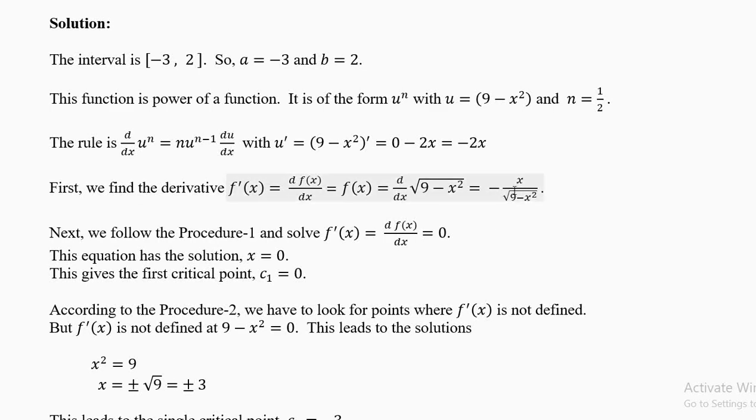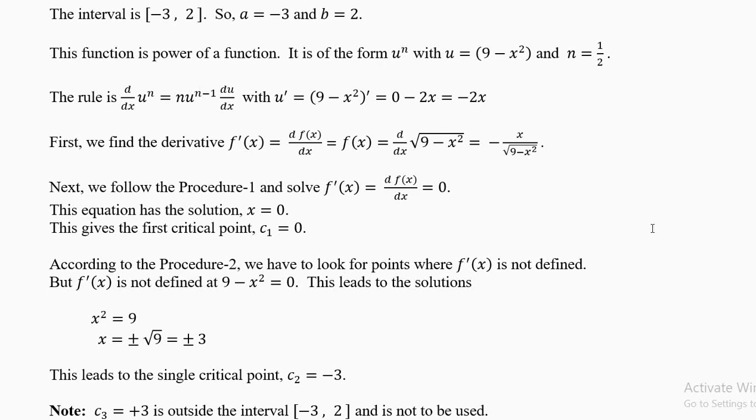So the derivative is minus x divided by square root of 9 minus x square. Half minus 1 is minus half. Minus half will come down. You'll get 9 minus x square under root.